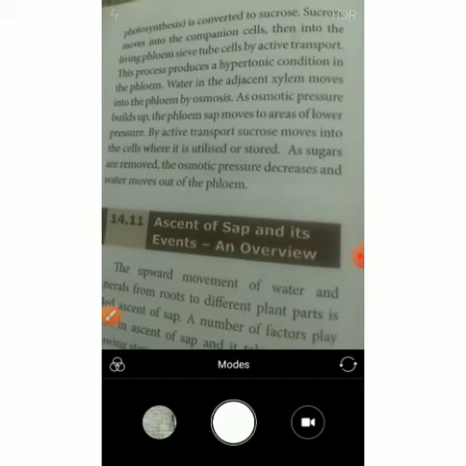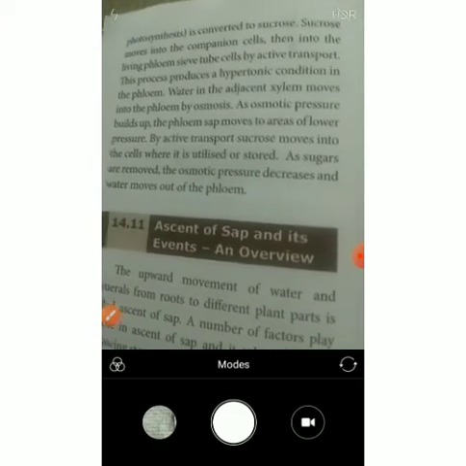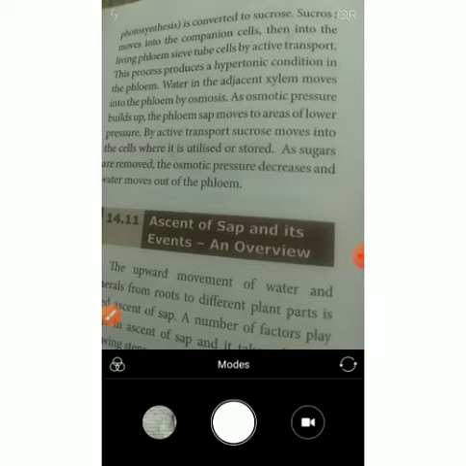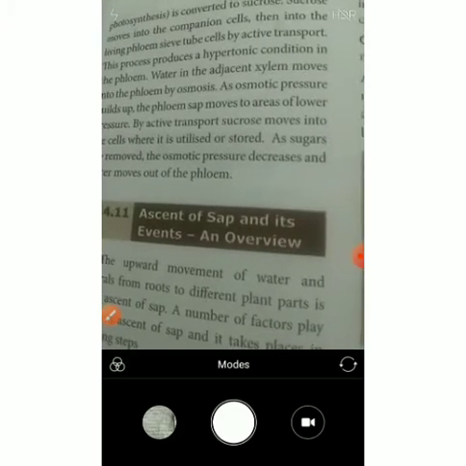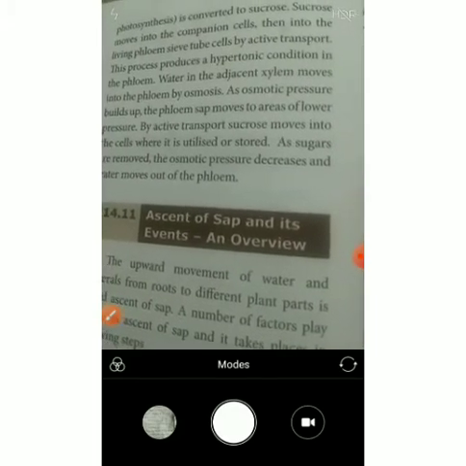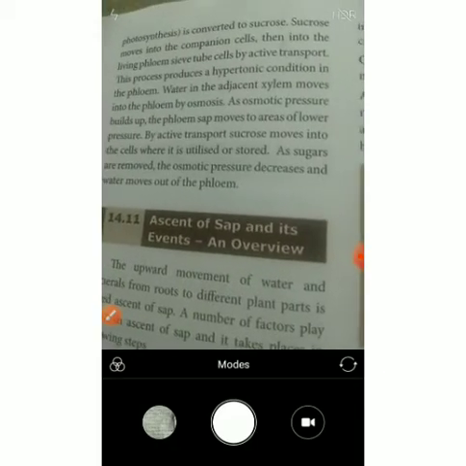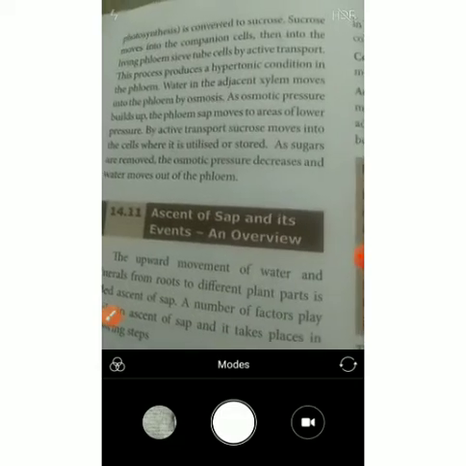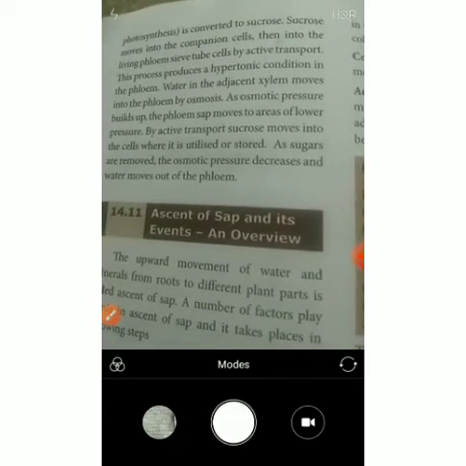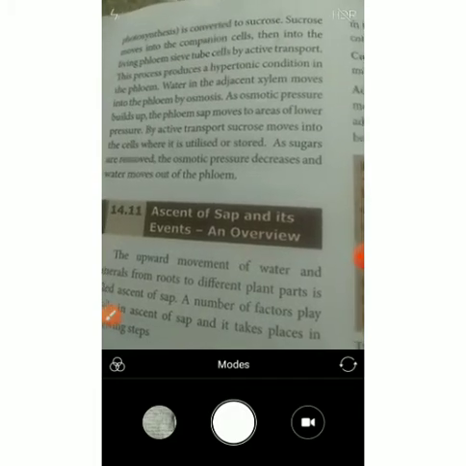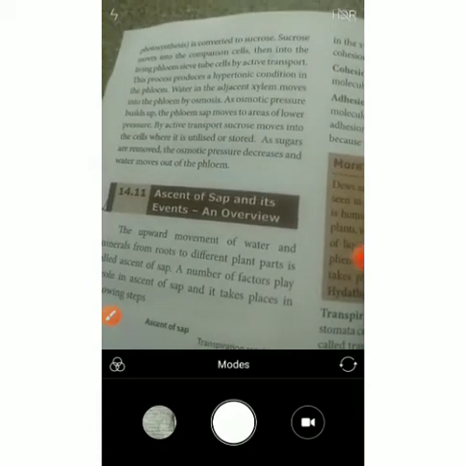Through active transport, the phloem becomes hypertonic, and the molecules are moved. Water in the adjacent xylem moves into the phloem by osmosis. As osmotic pressure builds up, the phloem sap moves to the area of lower pressure. By active transport, sucrose moves into these cells to be utilized or stored. As sugars are removed, the osmotic pressure decreases, and water moves out of the phloem.